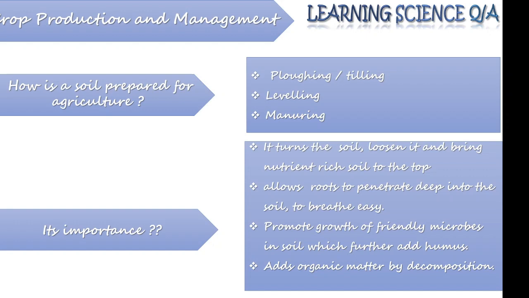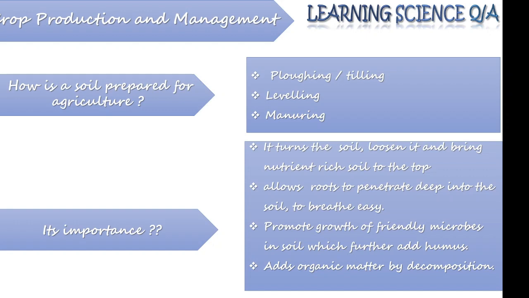A loose soil also promotes growth of friendly microbes, and these friendly microbes, suppose earthworm, in turn add nutrient and humus to the soil. Now what does humus do with the soil?